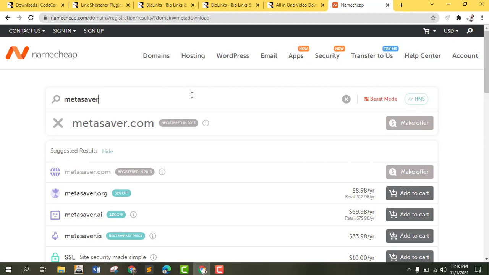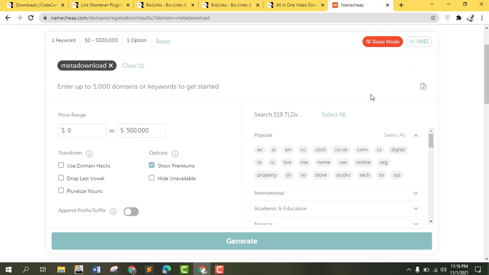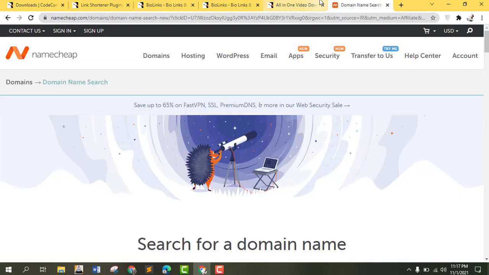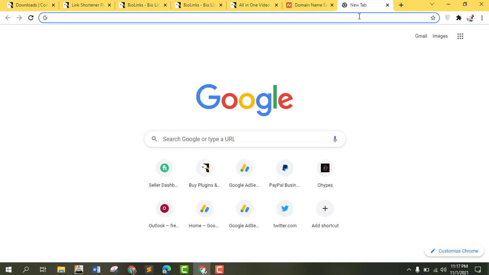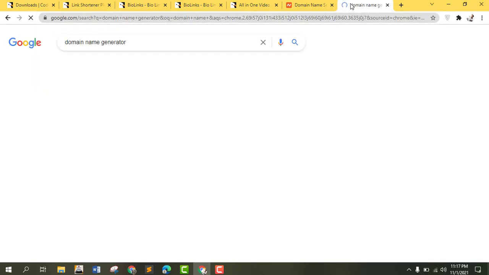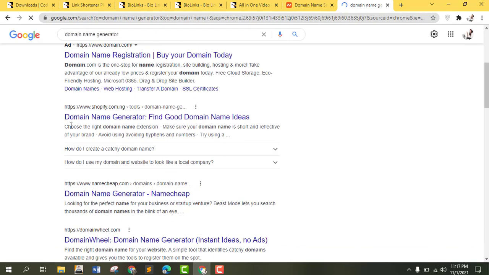I don't know what they call this beast mode, but don't show premium. So I'm just going to import this again and maybe try to browse for some name. Domain name generator. Let me see if I can get to the name generator here, that'd be great.